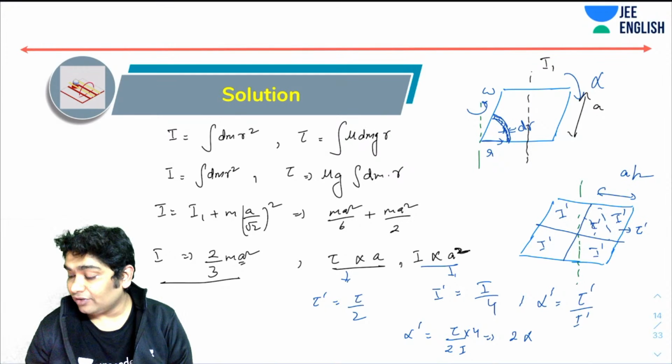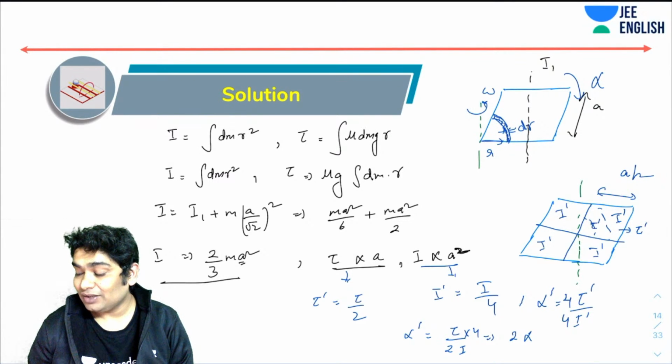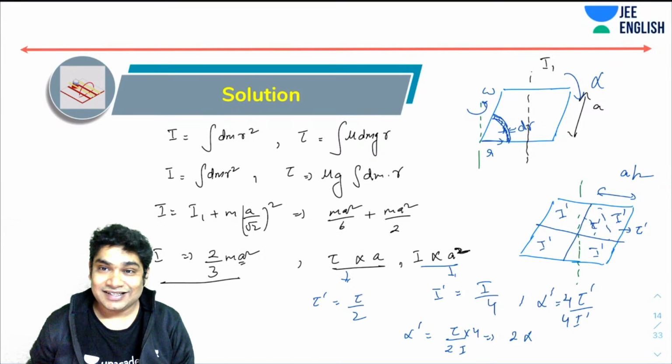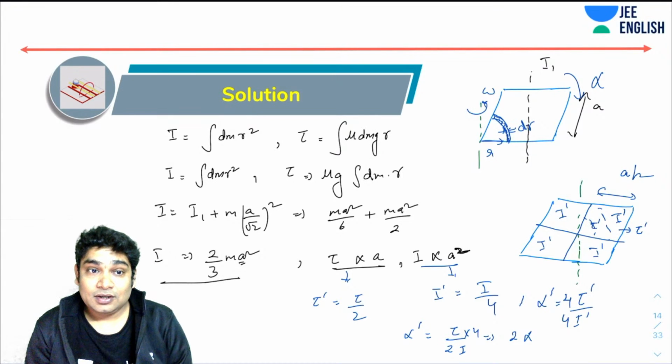You could have written this also for the entire plate. The net torque becomes 4 tau dash, and the net moment of inertia becomes 4 I dash. Okay, so let's get this out of the way.